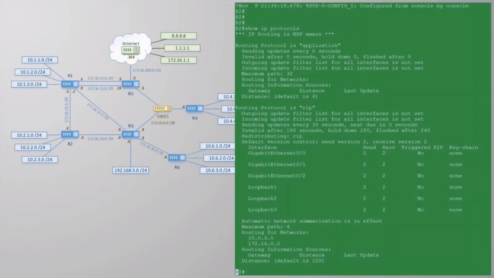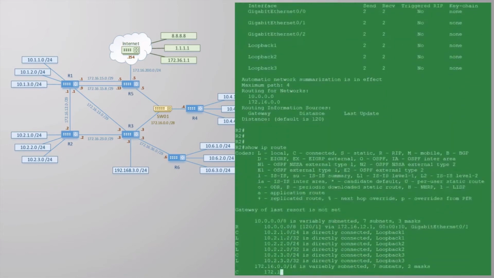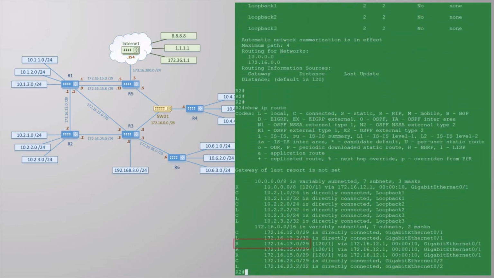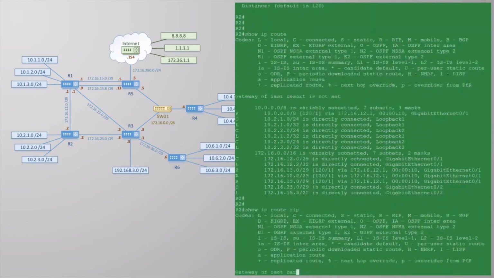If we go back to our lab topology and look in the routing table, we can see that we have now learned some RIP routes on R2 and that R1's IP is the next hop. You'll also notice a timer next to the route. This is how long it's been since the router has heard an update on this route. And of course, we can filter the routing table for RIP routes only if we want to, just like we did with static routes a few videos ago.